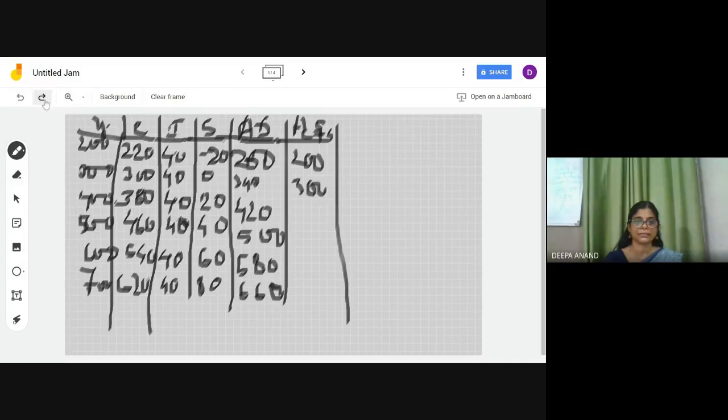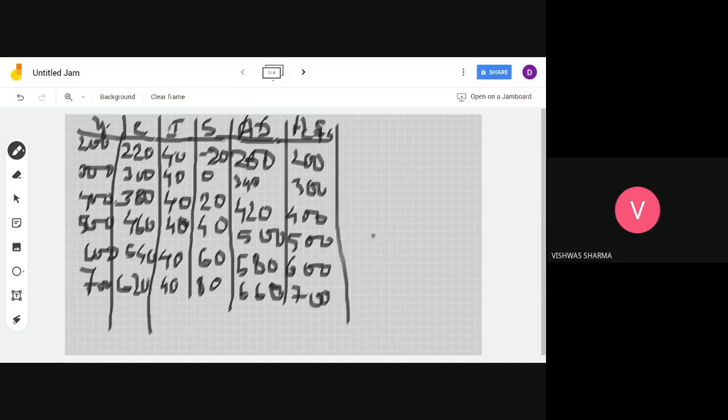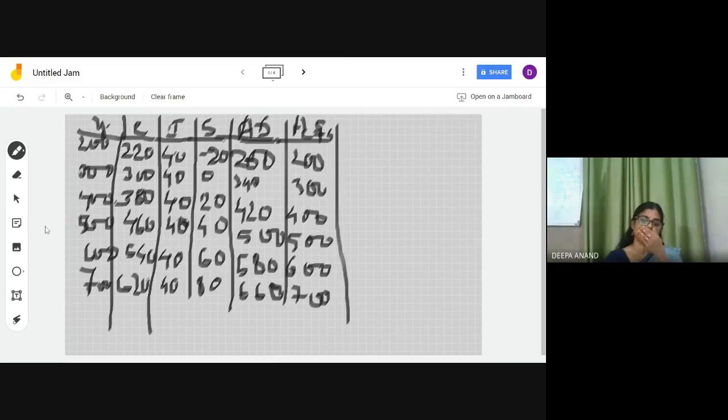Correct. Here it is 500, 600 and 700. This is the table you have.